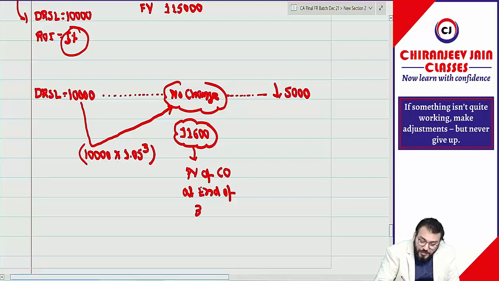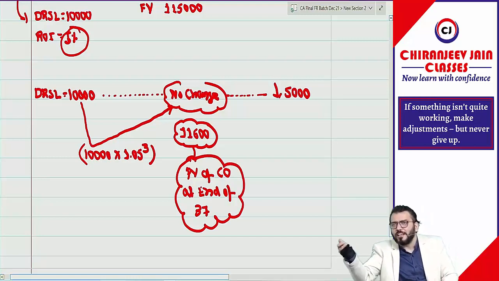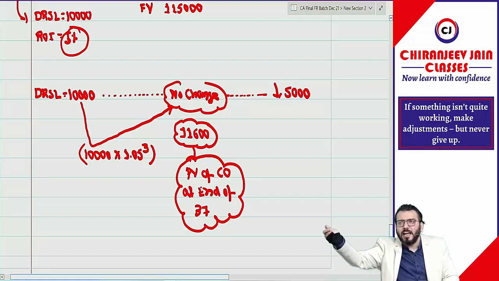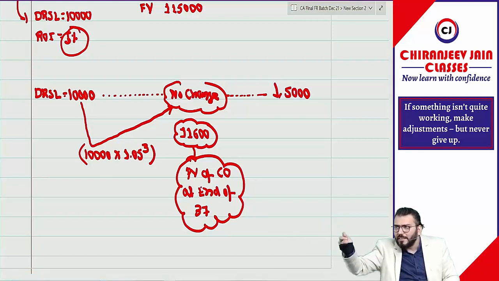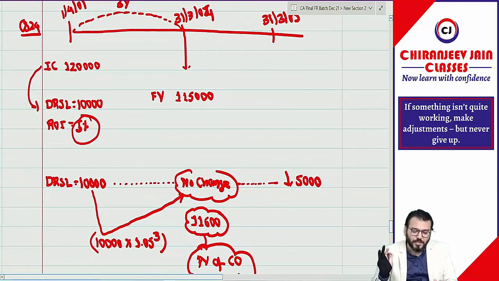At the end of 37 years, 11,600 is nothing but the present value of the cash outflow which will happen at the end of useful life. So the end of useful life is after 37 years, 3 years have expired. Are you able to understand? Correct? This much information was given.